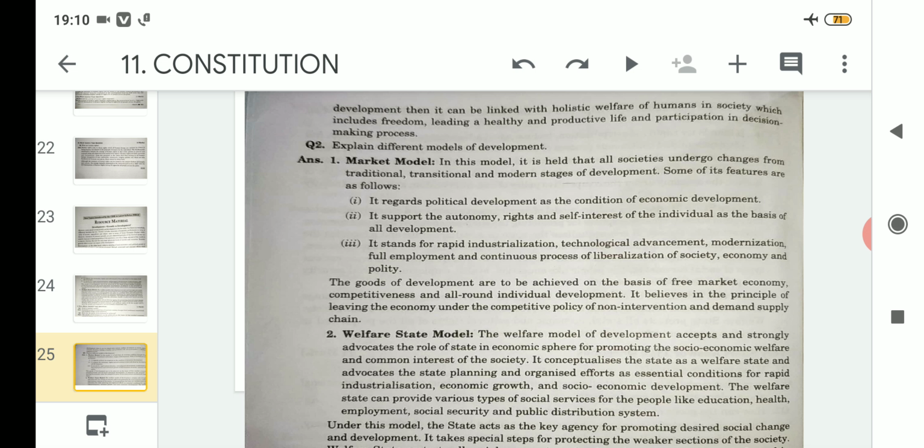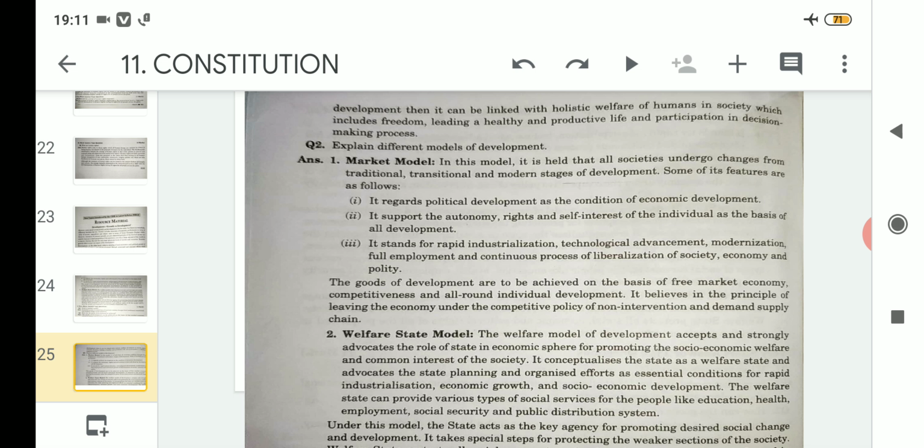It regards political development as the condition of economic development. Next, it supports the autonomy, rights and self-interest of the individual. And third, it stands for rapid industrialization, technological advancement, modernization, full employment and continuous process of liberalization of society, economy and polity. So all these are features. And apart from that, the goals of development are to be achieved on the basis of free market economy. That means market model always supports free market economy, then it supports competitiveness also, and last but not the least, it supports all round individual development also.